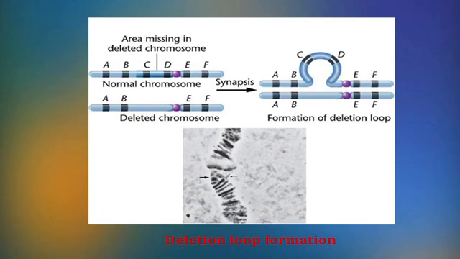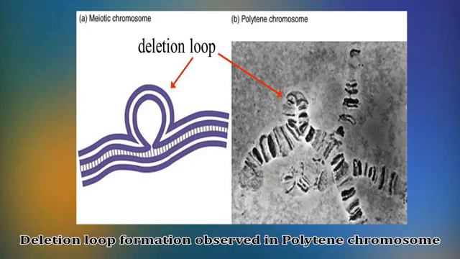A deletion loop can be observed in the polytene chromosome of Drosophila fly, where the homologs are fused. The genes in this deletion loop will have no alleles to synapse during meiosis. Since the Drosophila polytene chromosome consists of a specific banding pattern, it becomes easy to infer which bands are missing from the homolog by observing the bands appearing in the loop of the normal homolog.